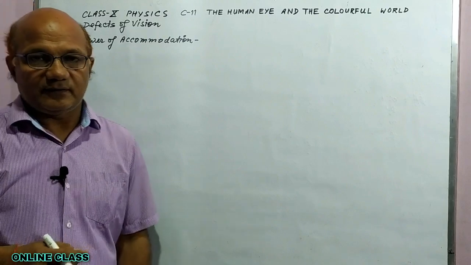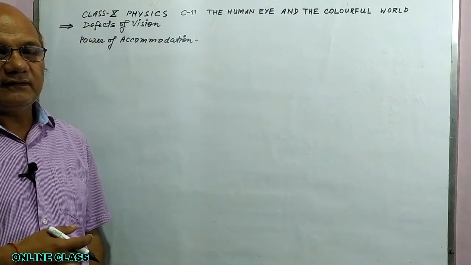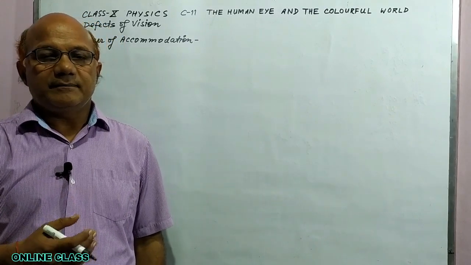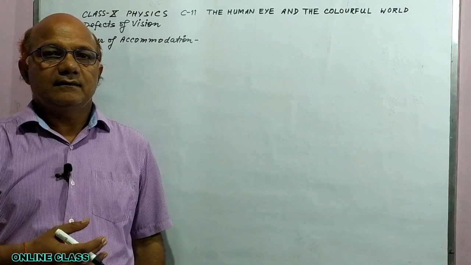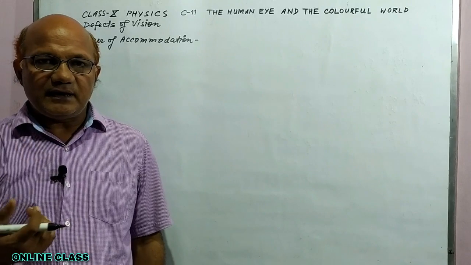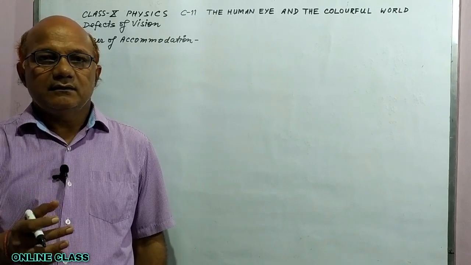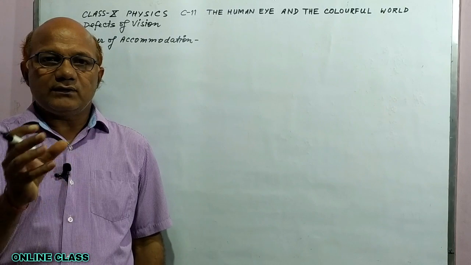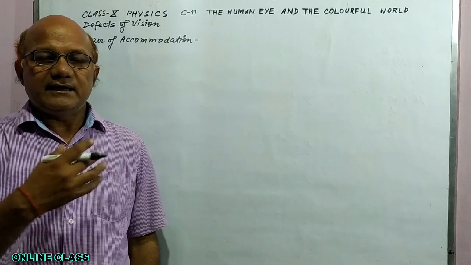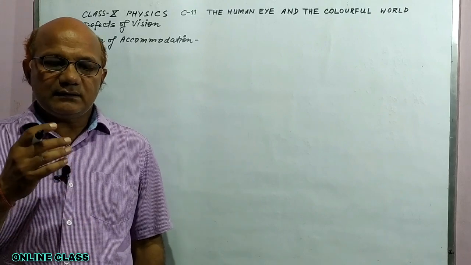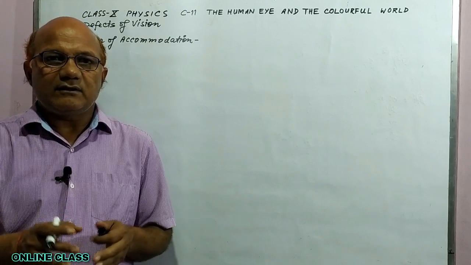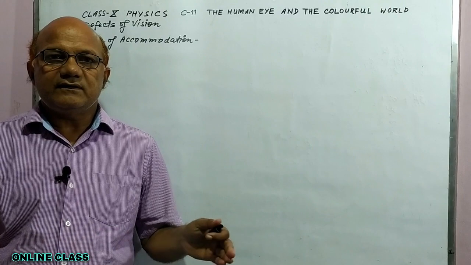Power of accommodation. What is power of accommodation? Actually, we can see the object far away, which is at infinity, and we can see the nearby object clearly. But to change the focal length of eye lens, we can see the object placed at anywhere. Our eye lens has a certain or fixed capacity to change its focal length.